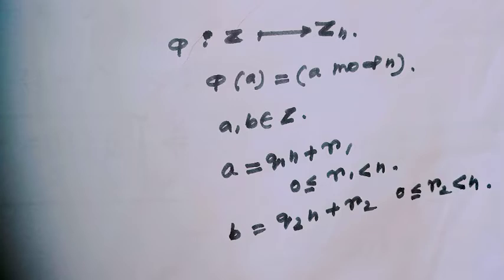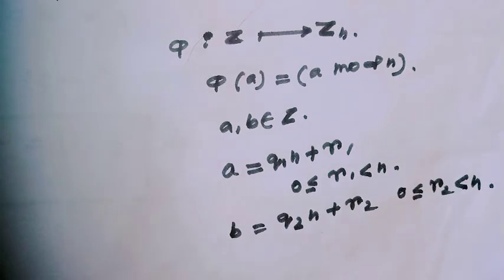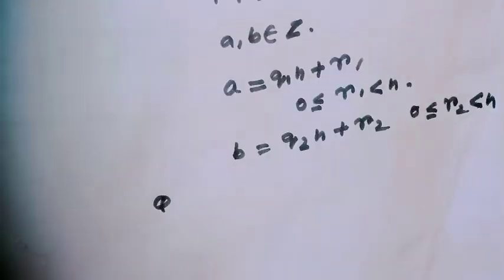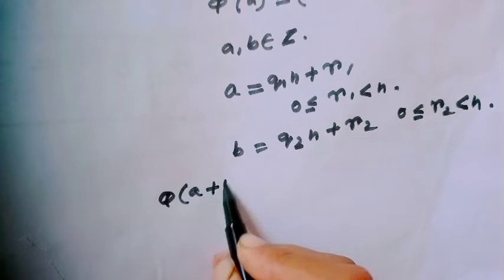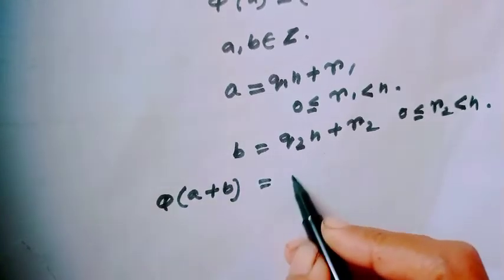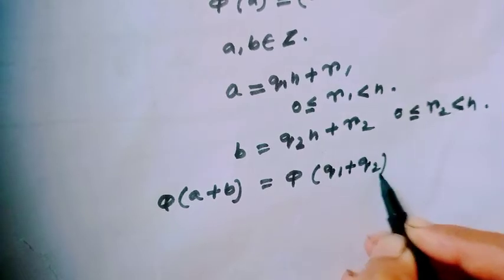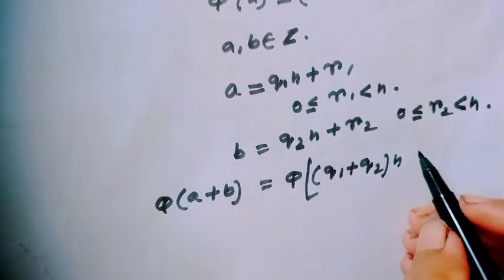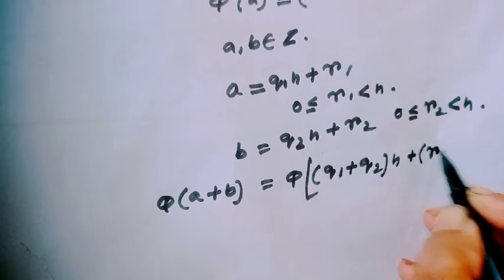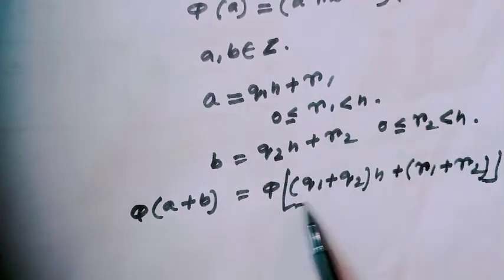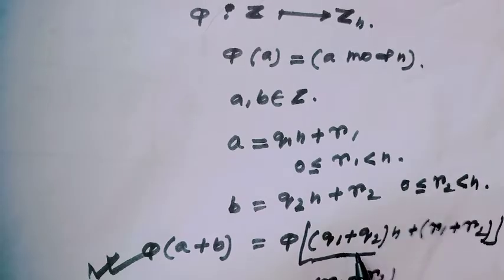Then now you have to prove phi of a plus b equals phi of a plus phi of b. Then phi of a plus b equals phi of (q1 plus q2) n plus r1 plus r2, and this part would be 0 since this is a multiple of n.